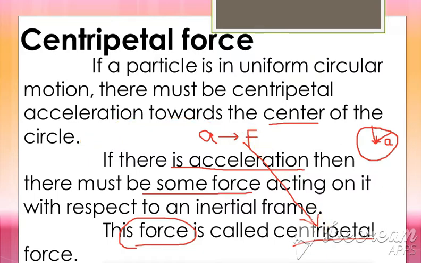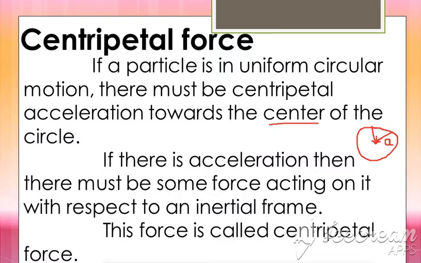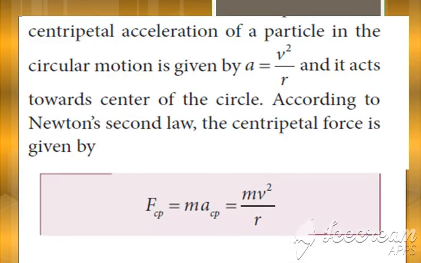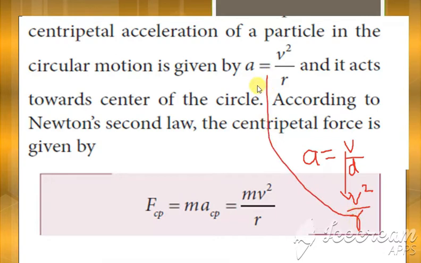Clear? So centripetal force is nothing but the force on any particle which is moving in a circular path. Here we have the equation for this centripetal force. Generally we know the formula for acceleration. Acceleration is given by what? Velocity divided by the distance. Now this we are writing as v square divided by r. So this gives acceleration a is equal to v square by r.